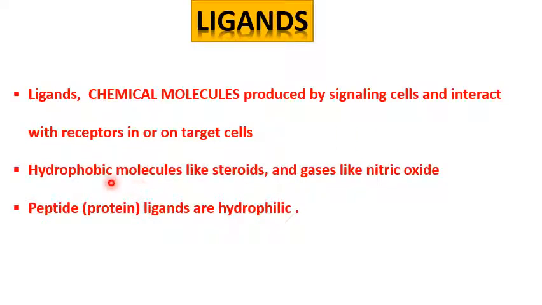Those which are hydrophobic, like steroids and gases like nitric oxide, can pass through the cell membrane, and there are certain ligands, that is, chemical signals, which are hydrophilic in nature and cannot pass through the cell membrane.